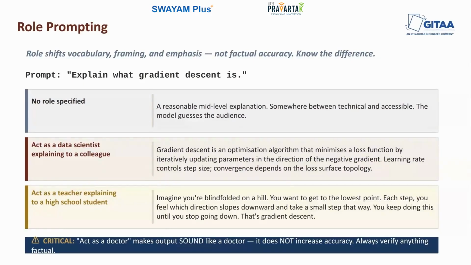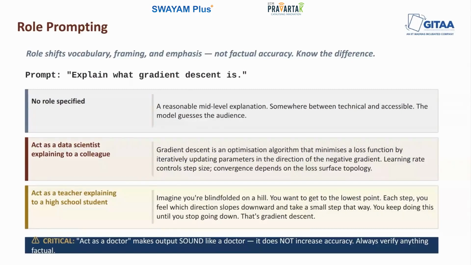Now, coming to the next important thing, what role prompting does not change. So, there is an important caveat here which is pretty easy to overlook. A role does not increase the model's factual accuracy as such. It makes the model sound more like a specified role.